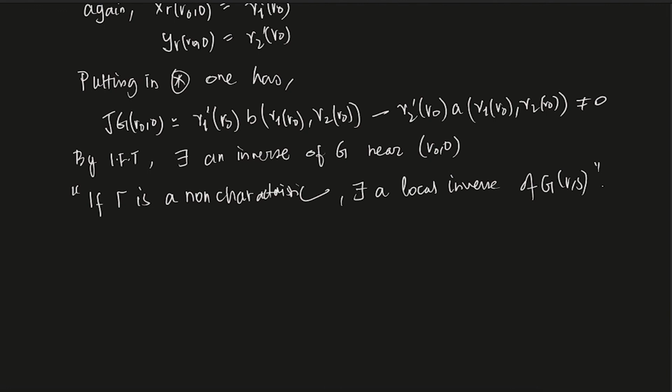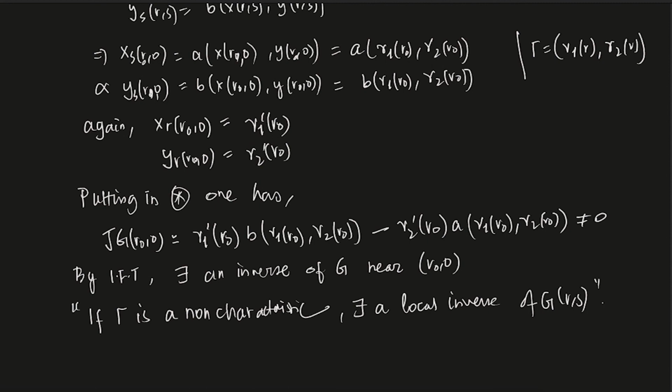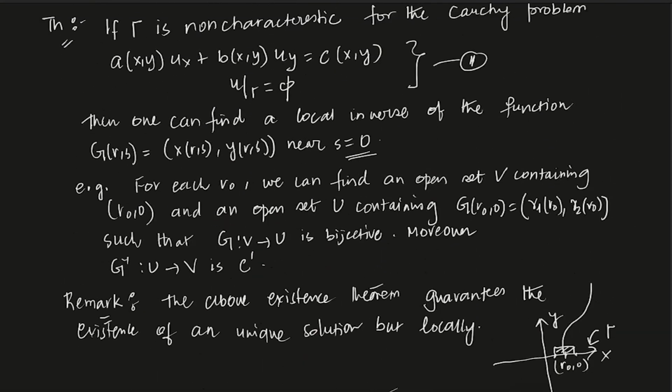So let me just end this part by saying something. Why is a local inverse sufficient for this? If you remember, while solving a problem like this, you are getting some characteristic equations for which you want to find x, y and z. I mean, x prime is this, y prime is this, z prime is this, and you calculate what is x, y and z, and that calculation will come in terms of r and s, right? You understand that it is not always possible to invert those r and s, so it is not always possible to write r and s explicitly in the form of x and y. And this is where the inverse function theorem comes.